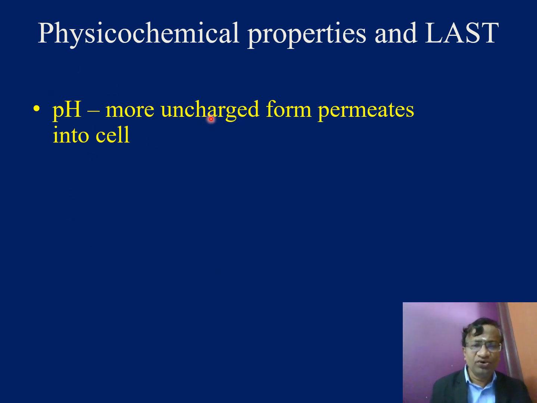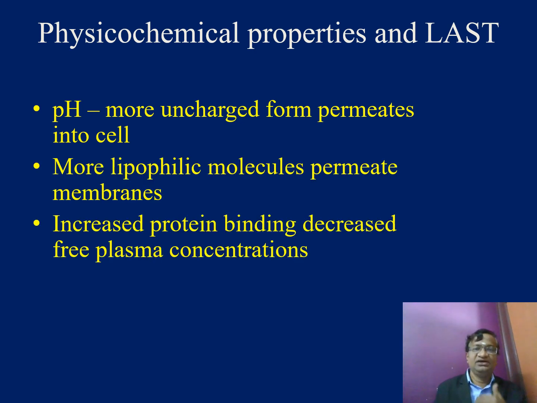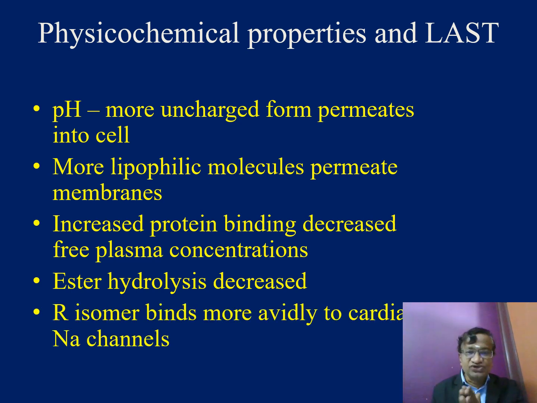At physiological pH, more of the uncharged form permeates into the cell. It doesn't stay in the circulation. More lipophilic molecules go more into the cell. Increased protein binding, decreased free plasma concentration. If you have fewer proteins, free plasma concentrations may be high. With ester hydrolysis, the drug is given, hydrolyzed, and then the plasma concentration will decrease. Or an isomer binds avidly to cardiac cells.